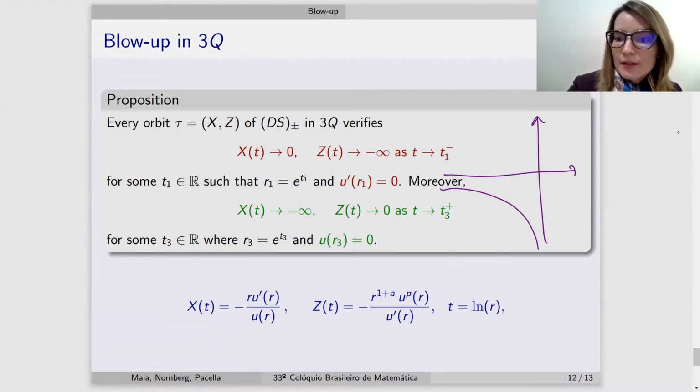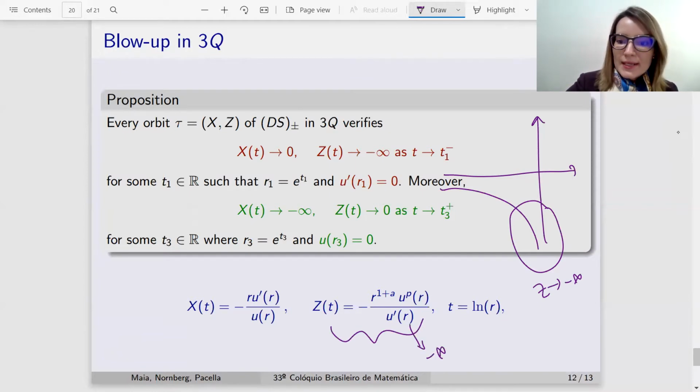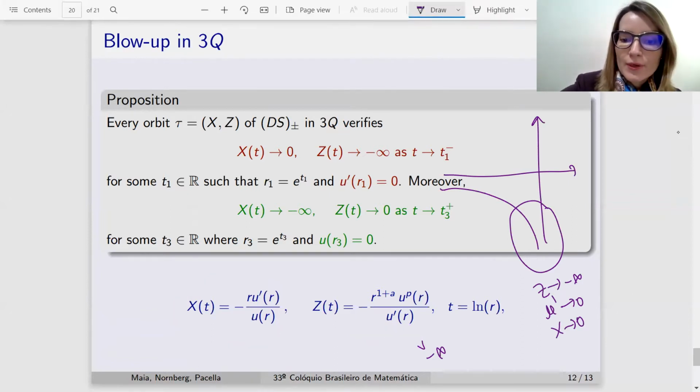And when we have a blow-up in Z, in this case, when Z goes to minus infinity, this means that U prime needs to converge to zero at that point, and with that, X needs to go to zero at the same point. And in the same way, we can characterize such blow-ups in X.